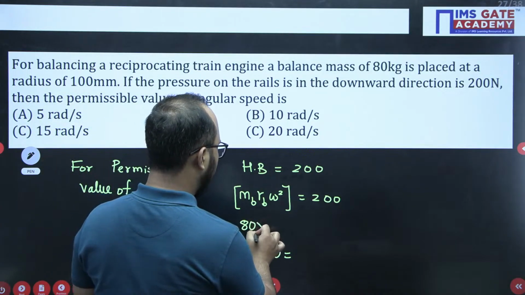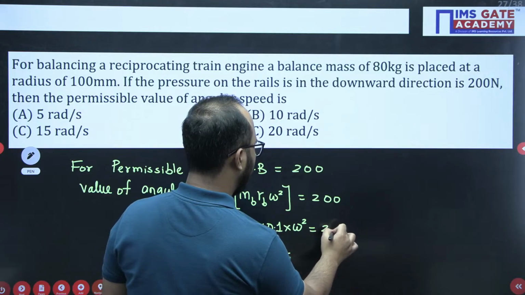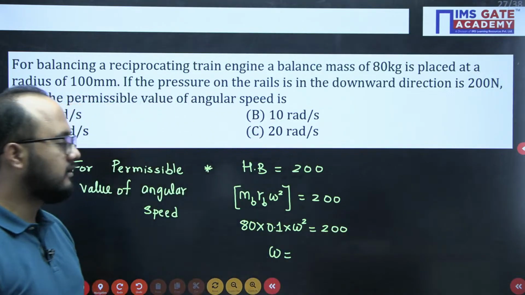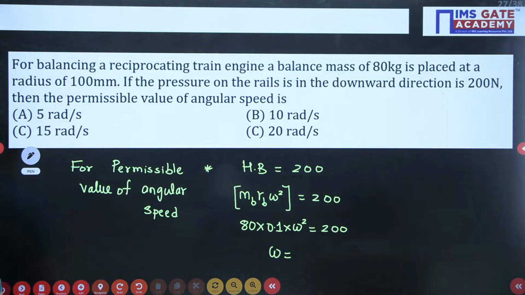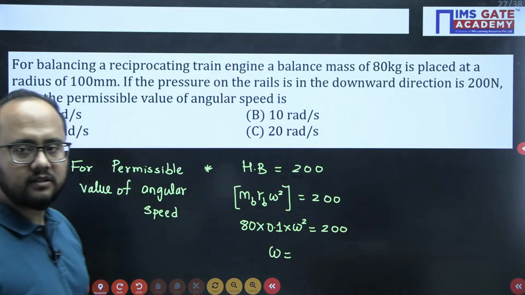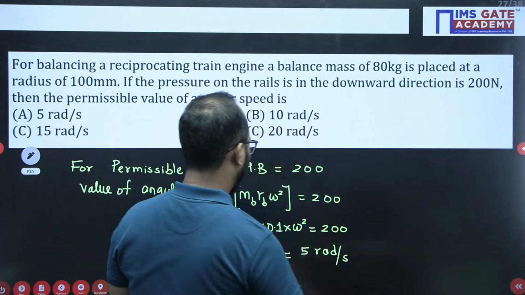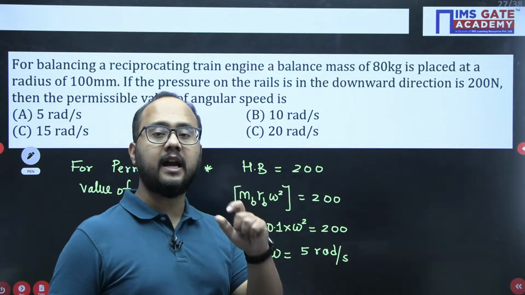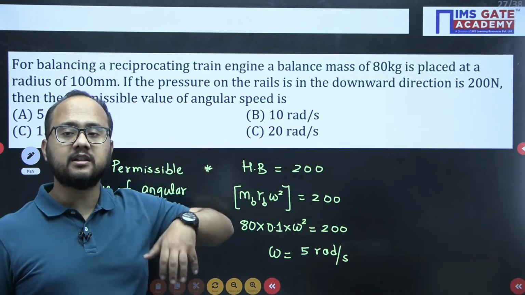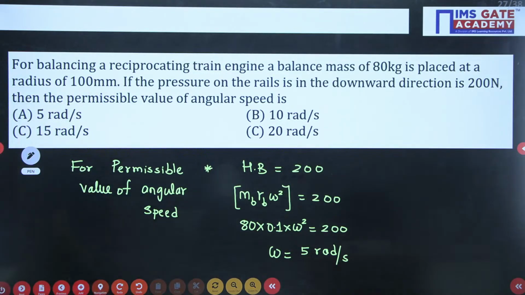So this is 80, they have given radius 0.1, into omega square equals 200. What is the final answer? What will be your answer for omega? 5 radian per second, right? It's a very simple calculation. You should be getting 5. So in the ideal condition, the hammer blow should have a lesser value compared to the pressure that the rail is applying. Correct? You should have at least that information.